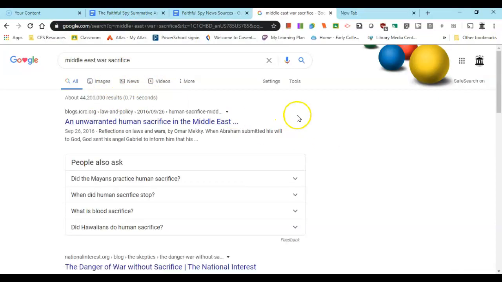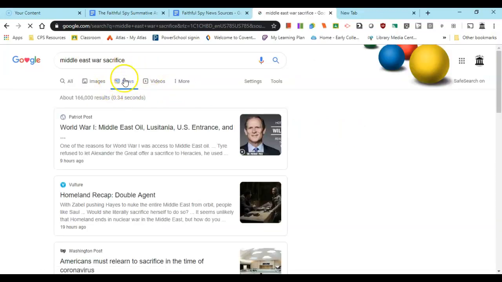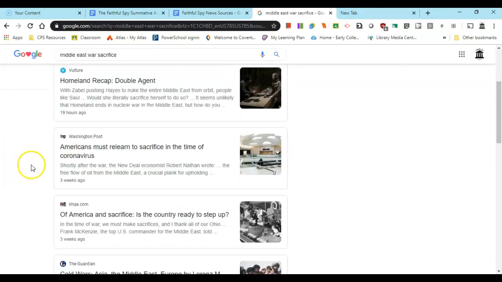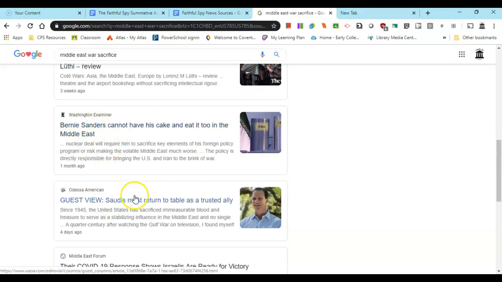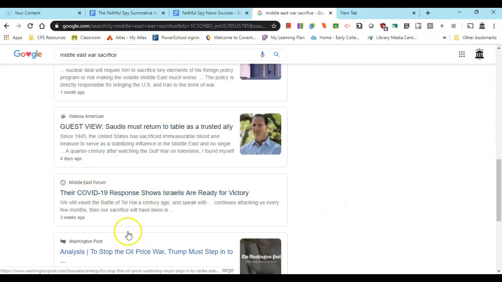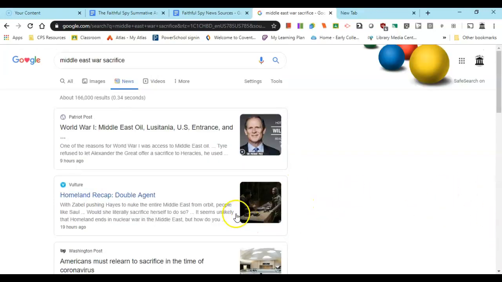Okay, so from here, we are looking for news articles, right? So we can get to news articles by clicking on the news section here, and we get some news articles from recognized publications like the Washington Post. Not sure about these two. Radio station apparently, or a TV station. The Guardian, not local, that's England. Washington Examiner. Middle East Forum. So you see you're getting news articles, but they're not necessarily newspapers. We haven't even begun to look at the quality of the content or the reliability of it.